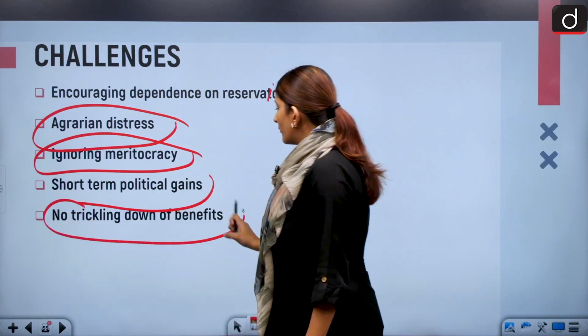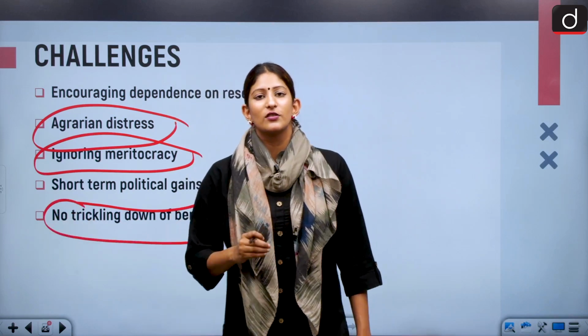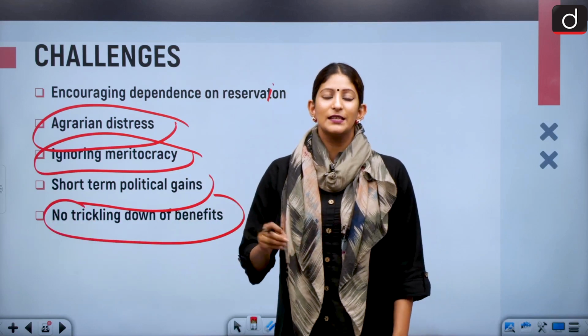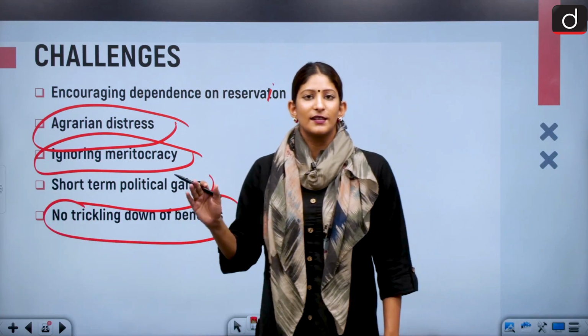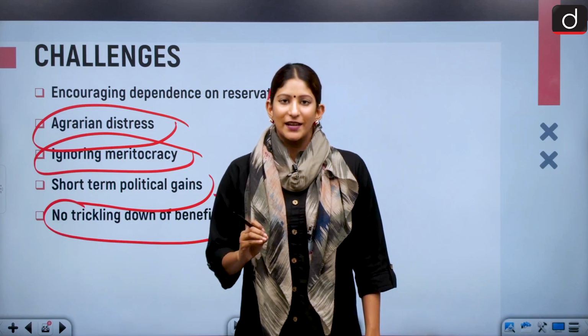No trickling down of benefits. What if a certain section of the population of OBCs get all the benefits and certain other sections do not? We have to strike a balance between it.